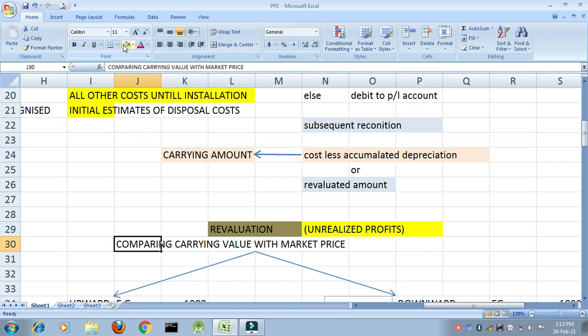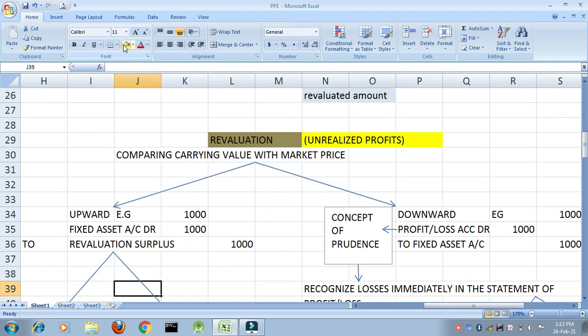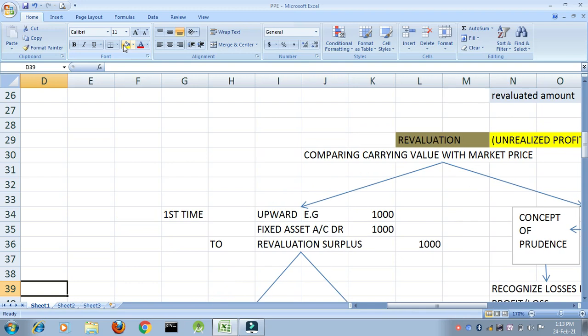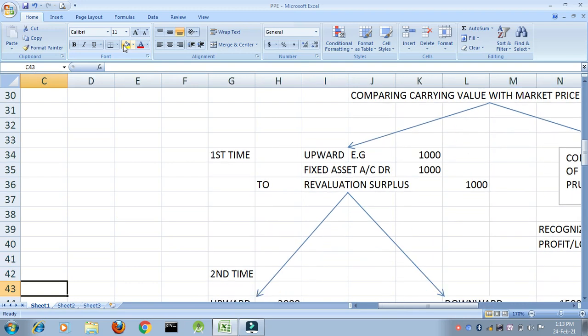Now, how do you do revaluation? Revaluation is comparing the carrying value with the market price. Now, do you think revaluation means only increasing the value? No, it also means decreasing the value. Now, we will understand the journal entries with respect to revaluation. This is a very important part of your syllabus. Please have 100% attention here.